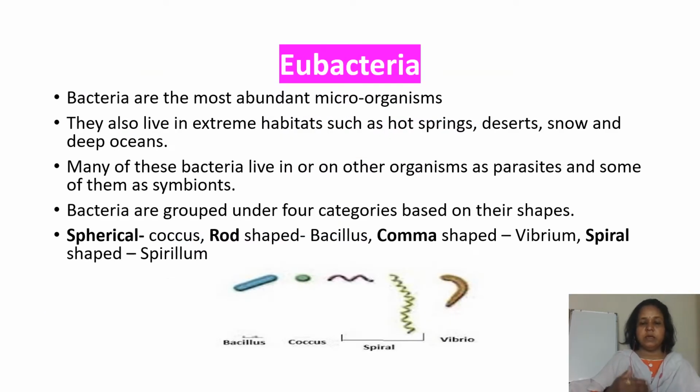After archaebacteria, next is eubacteria. Bacteria are the most abundant microorganisms. They also live in extreme habitats such as hot springs, deserts, snow and deep oceans. Many of these bacteria live in or on other organisms as parasites, and some of them as symbionts. Bacteria are grouped under 4 categories based on their shapes: spherical, that is coccus, rod shaped, that is bacillus, comma shaped, that is vibrio, and spiral shaped, that is spirillum. And here this is the diagram which shows the bacteria can occur in different shapes.